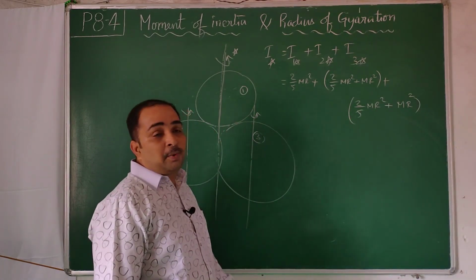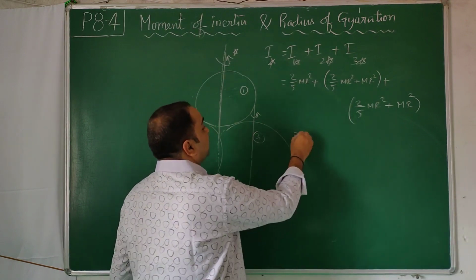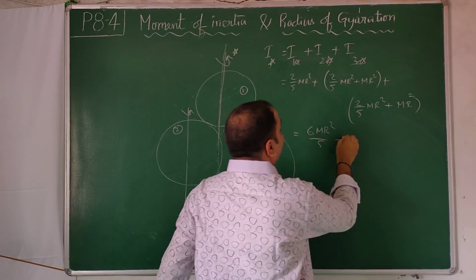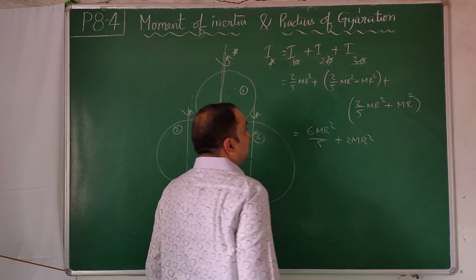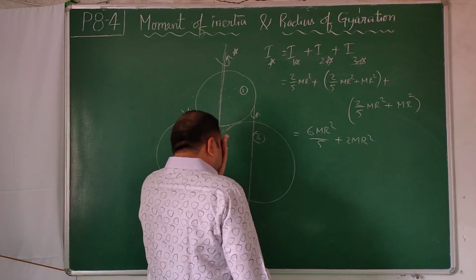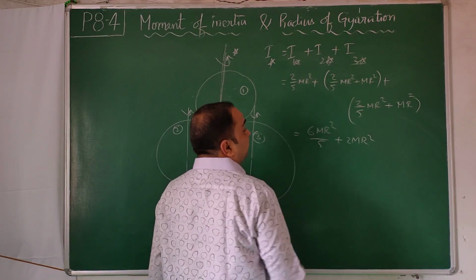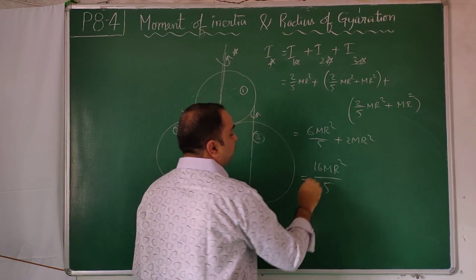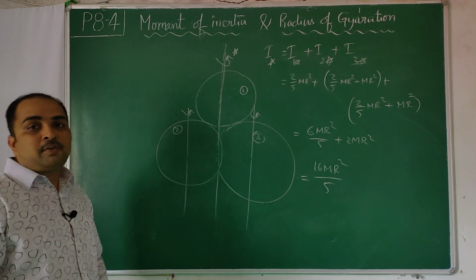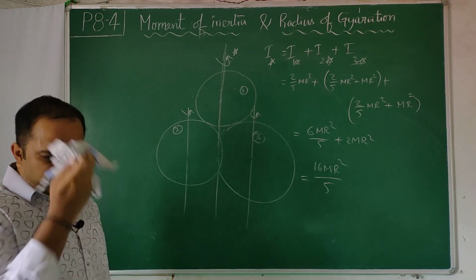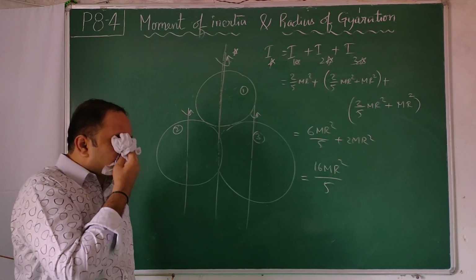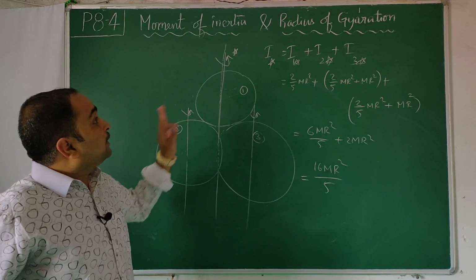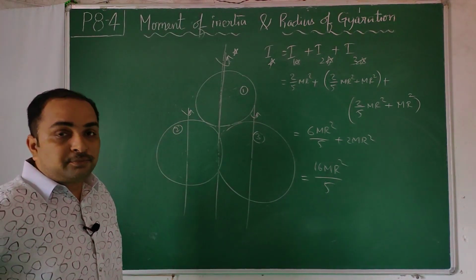Add it: 2 by 5 mr square, 2 by 5 mr square, 2 by 5 mr square, 3 into 2 by 5 mr square, 6 mr square by 5, plus mr square plus mr square plus 2 mr square. 2 by 5, 2 by 5, 2 by 5 added, 6 by 5 plus mr square; 5 2s are 10, 10 plus 6, 16 mr square by 5. This way moment of inertia calculations are to be done. Even the negative mass concept you have learnt can also be used. When we are doing problems, we will discuss much more in detail, but this is the concept of moment of inertia and radius of gyration.